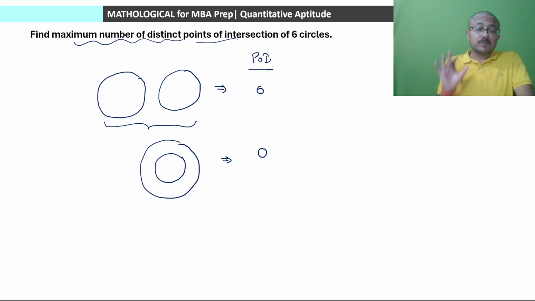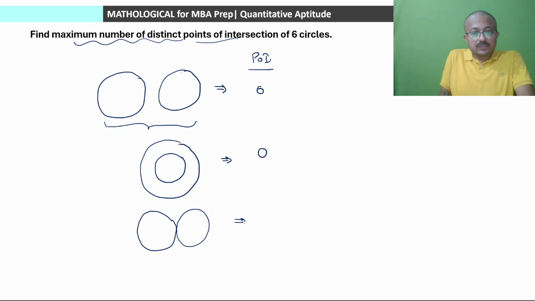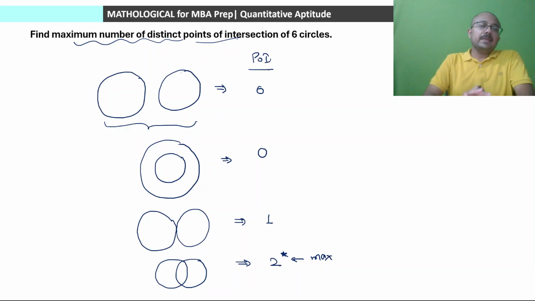हमें चाहिए क्या? Maximum number of points of intersection. So one case could be when the two circles are touching each other. If they are touching each other, points of intersection will be exactly 1. And last and final case, when both are intersecting, in that case points of intersection will be equal to 2. So 2 is the maximum value of points of intersection in case of 2 circles.